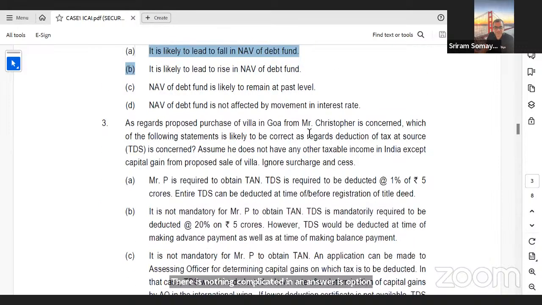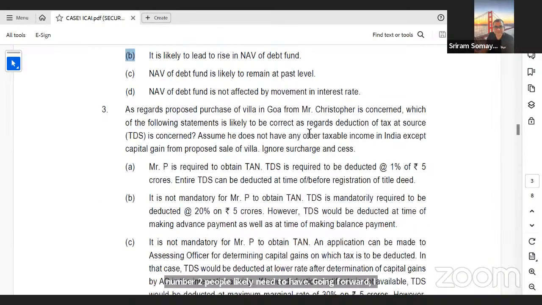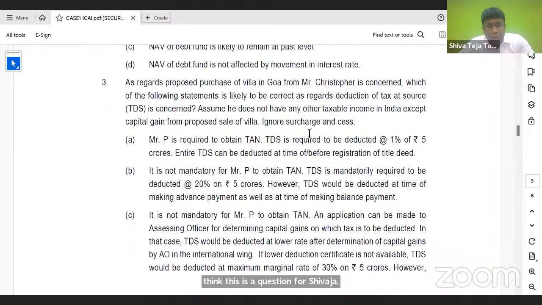Going forward, I think this is a question for Shivdeja. Shivdeja, please. Yeah. With respect to the third question, my dear friends, it talks about the proposed purchase of villa in Goa from Christopher. Which of the following statements is likely to be correct as regards deduction of tax at source, TDS? Assume that he does not have any other taxable income in India except capital gain from proposed sale of villa.